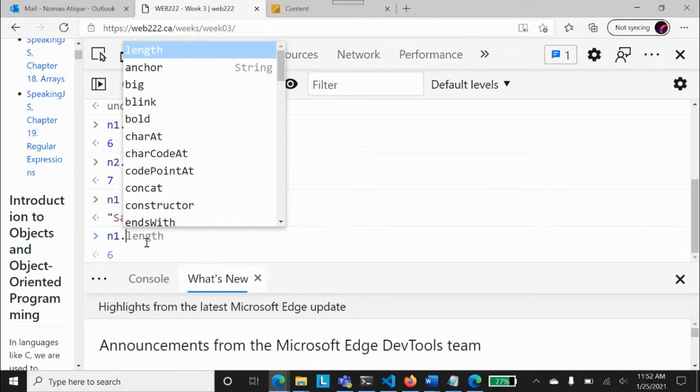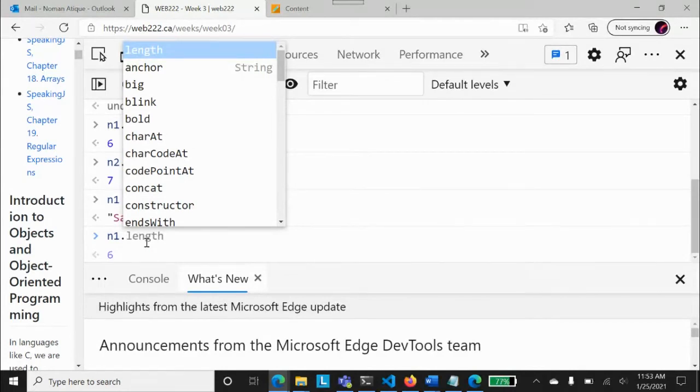It means JavaScript at the backend has changed this n1 also into something called an object. So in summary, JavaScript at the back end tries to convert everything into that object notation.